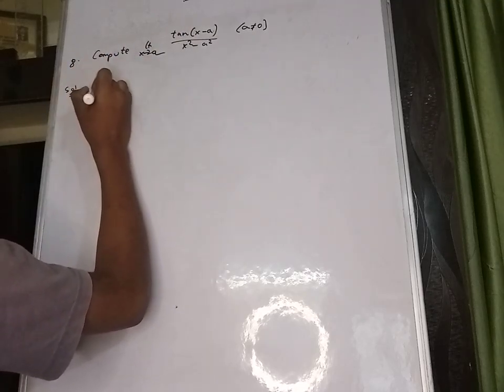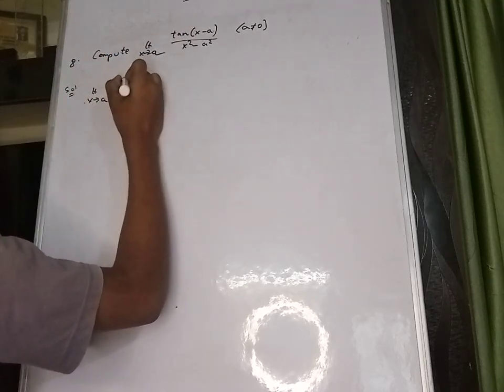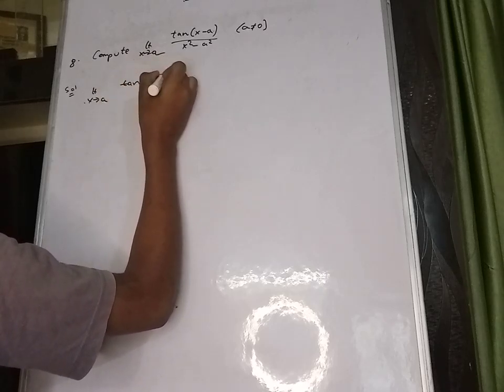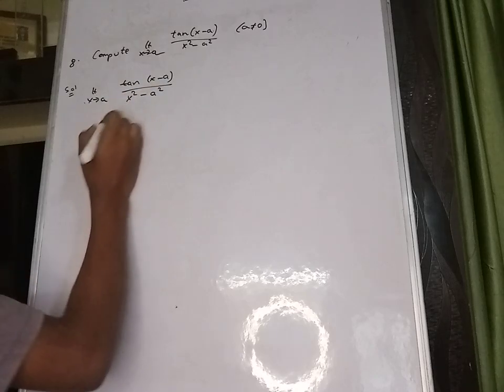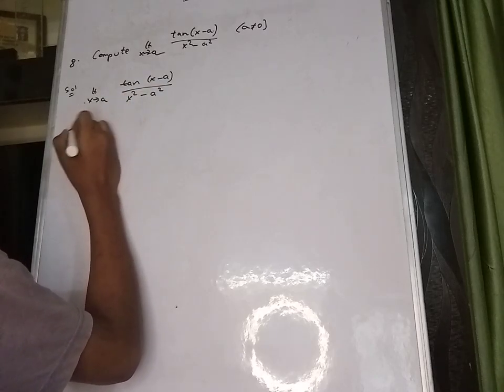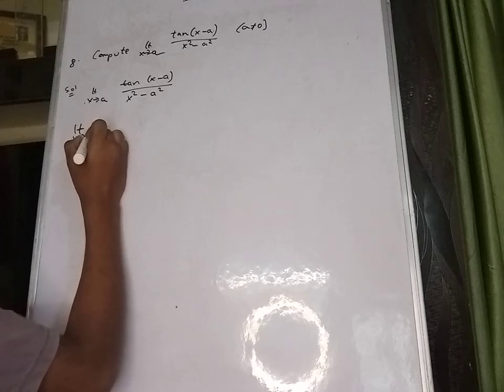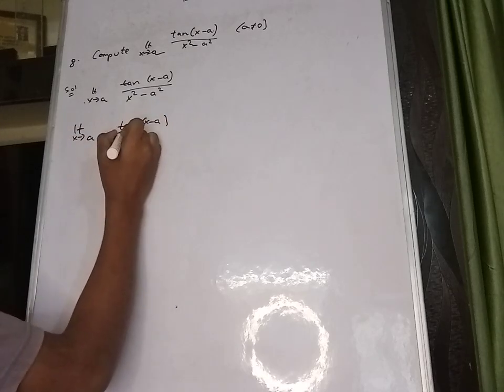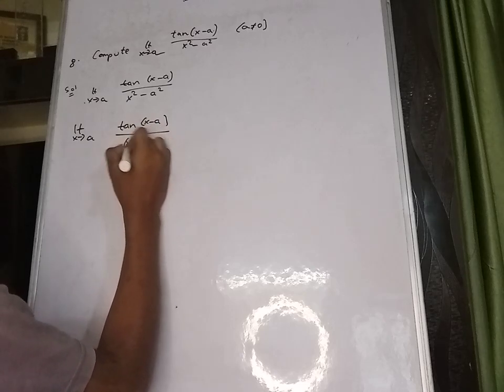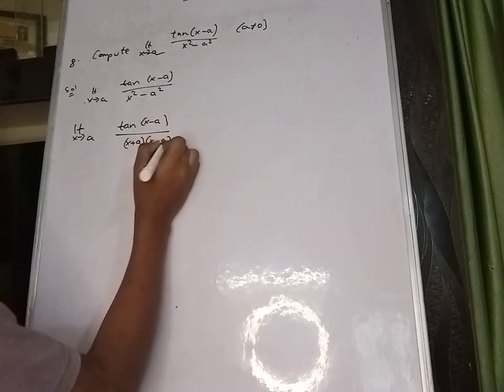Solution. So limit x tends to a, tan of x minus a divided by x square minus a square. We can write it as limit x tends to a, tan of x minus a divided by x plus a into x minus a.